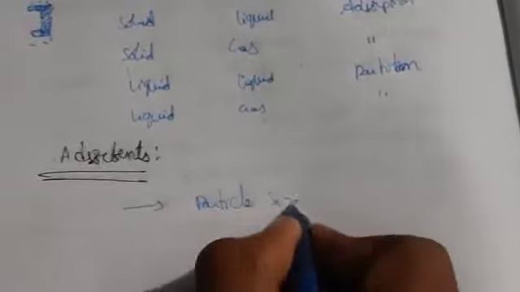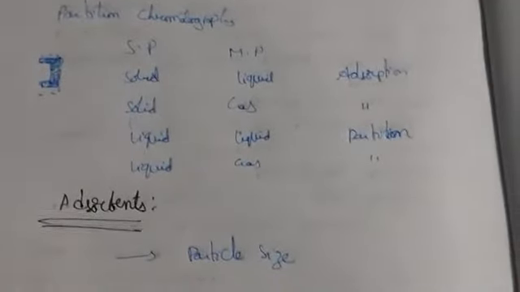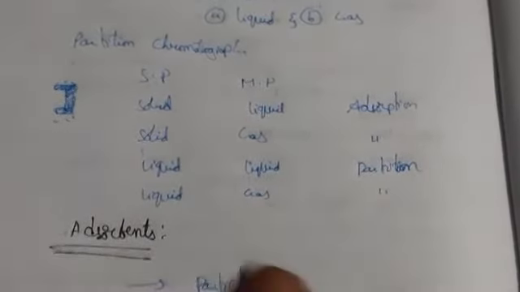The adsorbents mainly depend upon particle size. For separation, you have to observe the particle size of the adsorbent, because it is most important for the separation of the individual components. If the force of attraction, the affinity, is weak, then we cannot separate the particles easily.